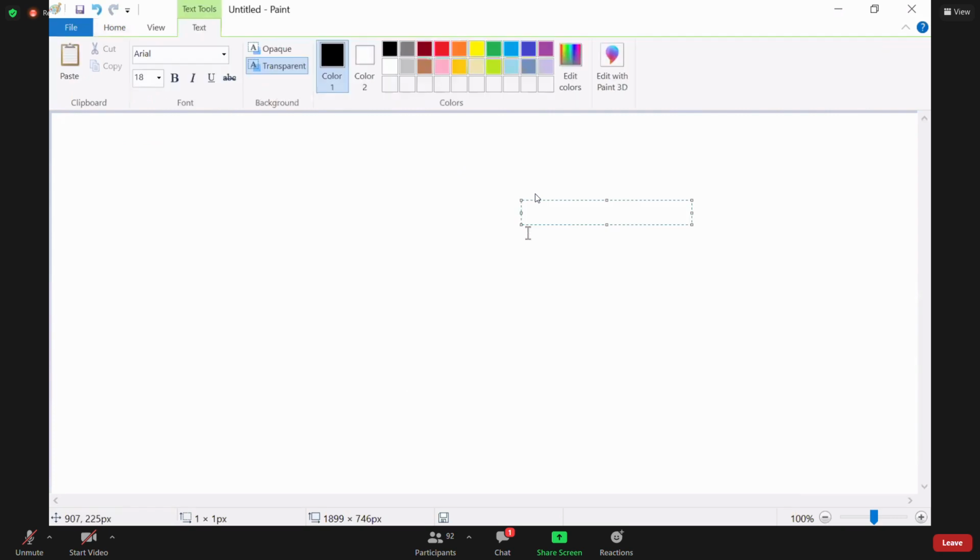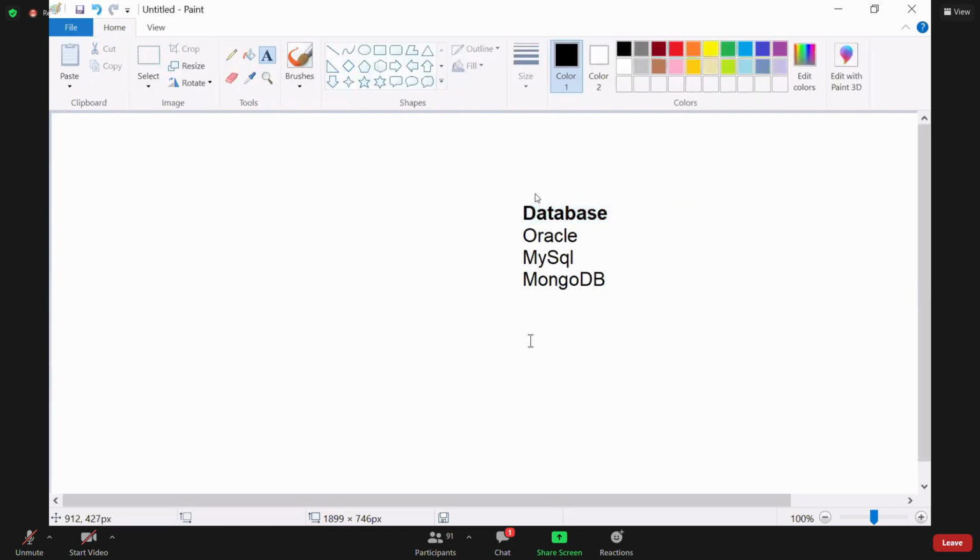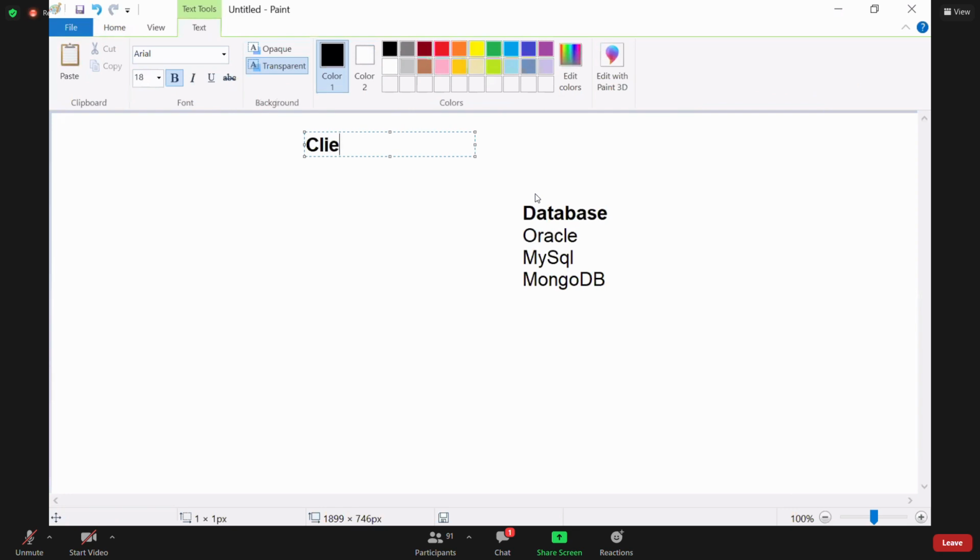a database. We have database systems like Oracle, MySQL, MongoDB, and all this. Now what should happen is, we have a client. For the client, we are developing an application.